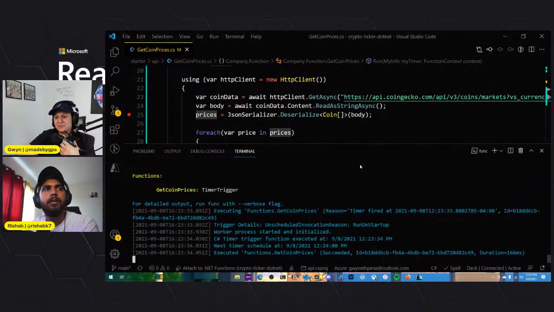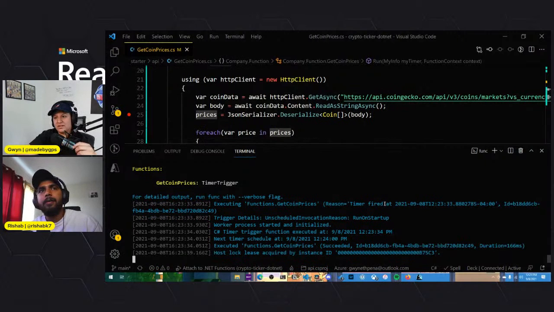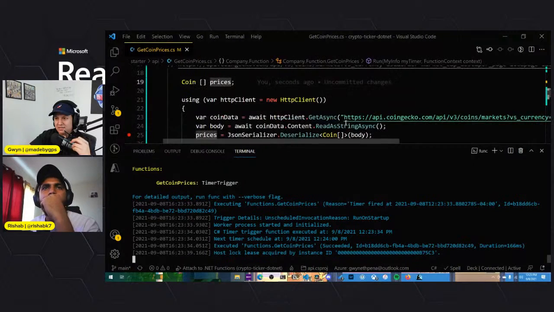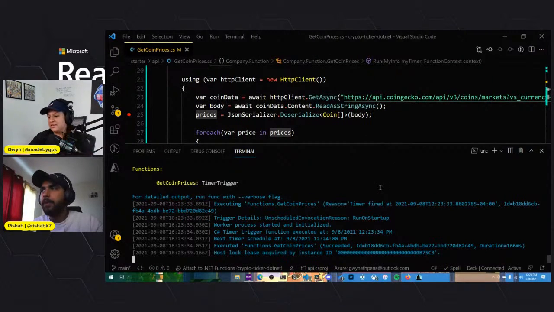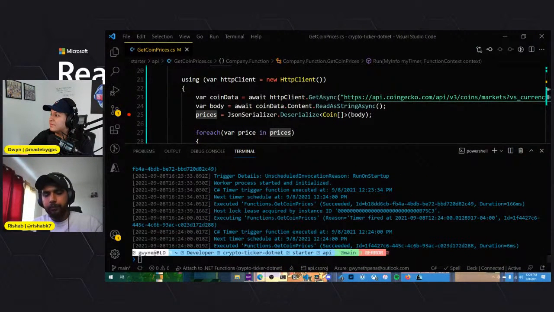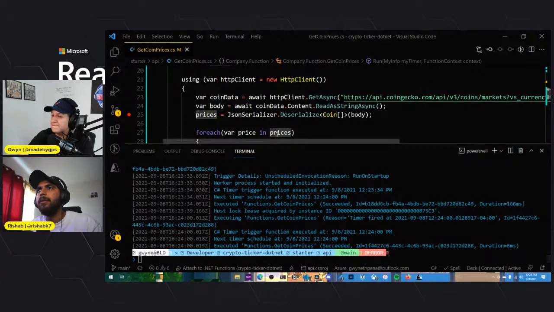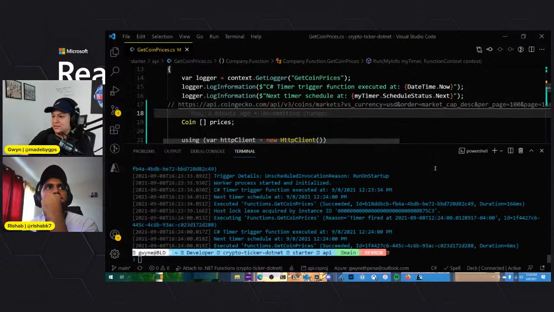Will it hit breakpoints if I'm running from terminal, not like debug? It should, right? I think so. I think there is a flag you can set, like if I run func host start instead of actually debugging. Yeah, all right, hold on. We're executing, running on startup. We saved everything.